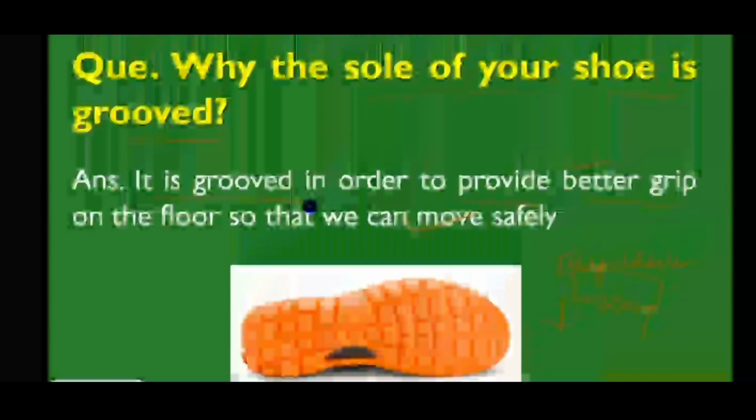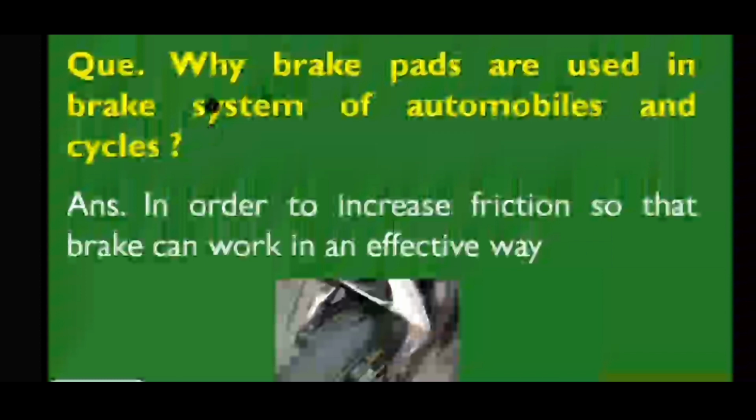If the opposing force of friction is less, then the applied force will be more and they can run swiftly, meaning run fast. Some shoes are very slippery. They do not have a rigid surface at the bottom, it is not grooved and it is not wider either. In that case you will have more slipperiness. You can slip easily and you cannot run fast. You will fall. So what will happen then?